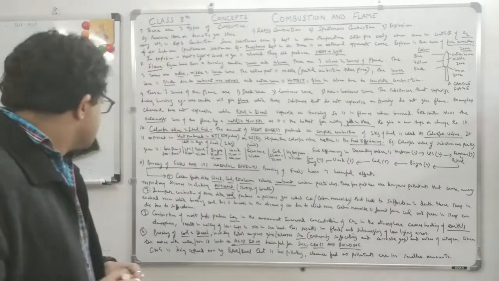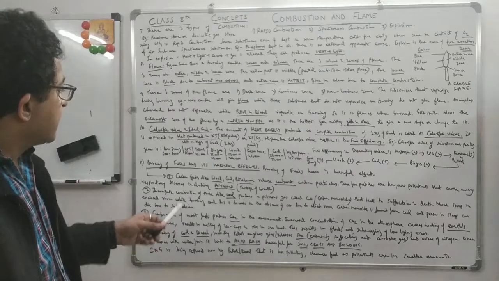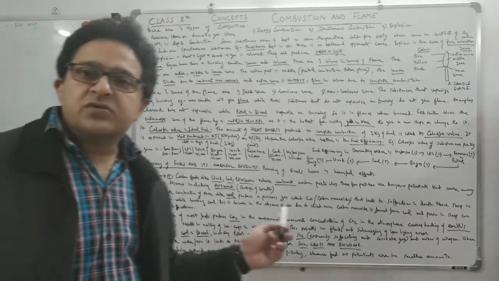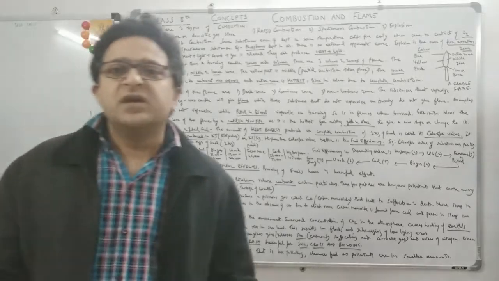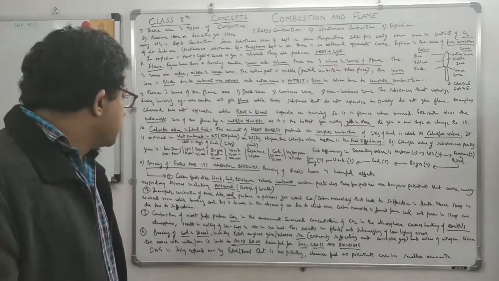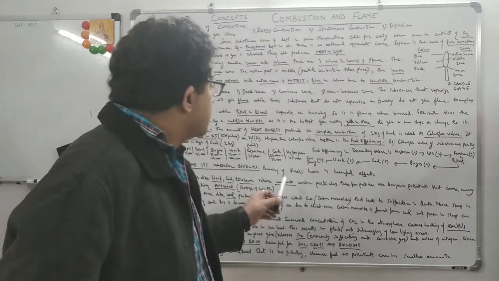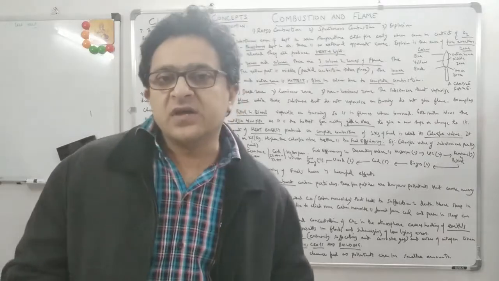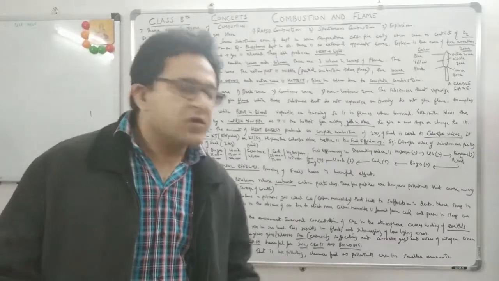Now let's see what happens here. There are 4 harmful effects when you burn fuel. First, carbon fuels like wood, coal and petroleum. In the previous chapter I also had one video on coal and petroleum. By the process of carbonization, these are all carbon fuels, or you can say fossil fuels, right? When they have carbon in them, wood, coal and petroleum release unburned carbon particles. Unburned means it is not burned fully. So unburned carbon particles will be released in the atmosphere.